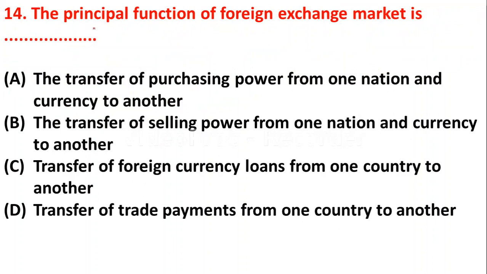Question number 14. The principal function of foreign exchange market is option A, the transfer of purchasing power from one nation and currency to another, option B, the transfer of selling power from one nation and currency to another, option C, transfer of foreign currency loans from one country to another, option D, transfer of trade payments from one country to another.